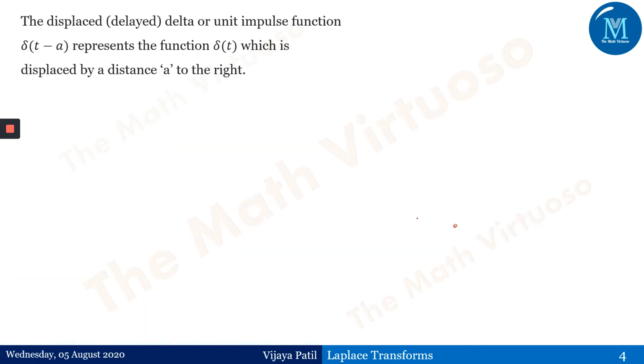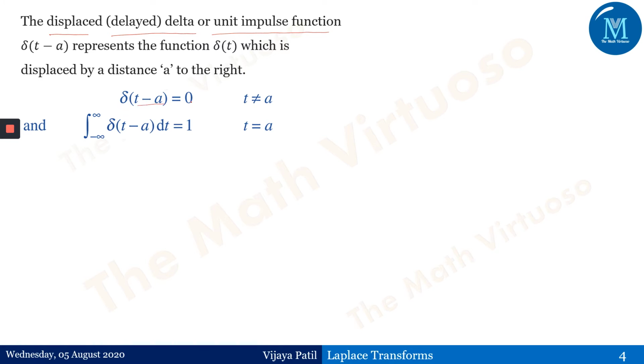Okay, as we have seen in the previous session on the unit step function, we now have the displaced or delayed delta function, or unit impulse function, known as delta of t minus a. It represents the function delta t displaced by a distance a to the right. And if you observe, what is the change? The change is here, t minus a.